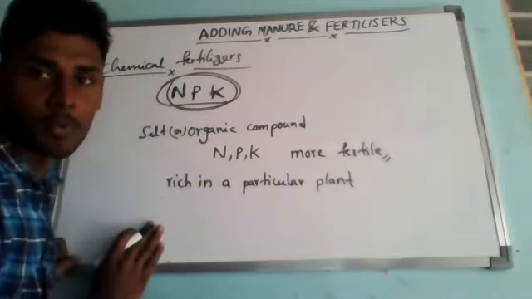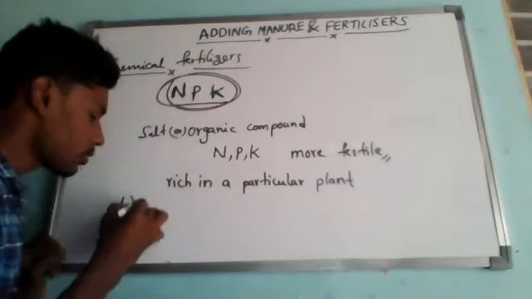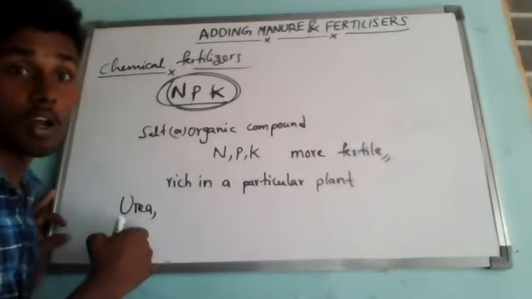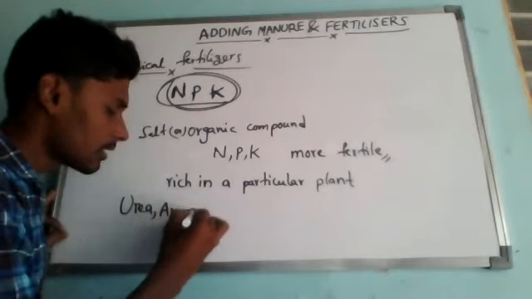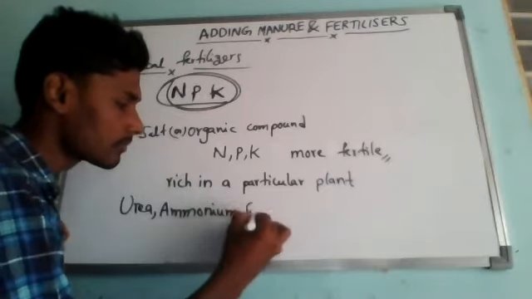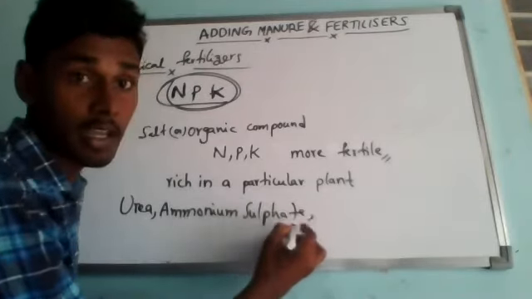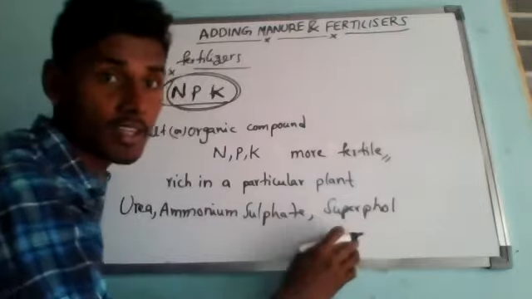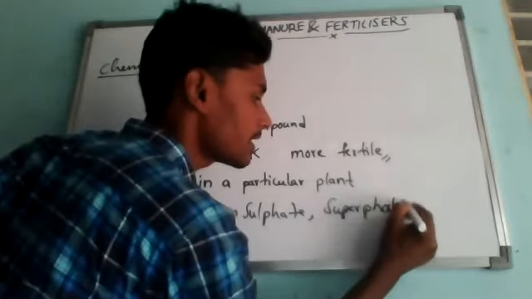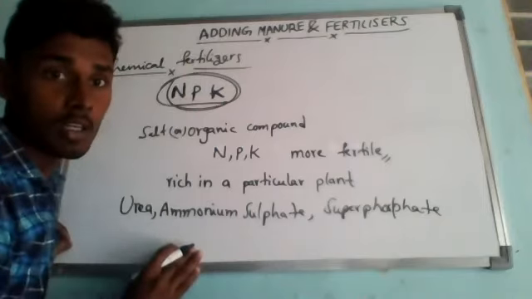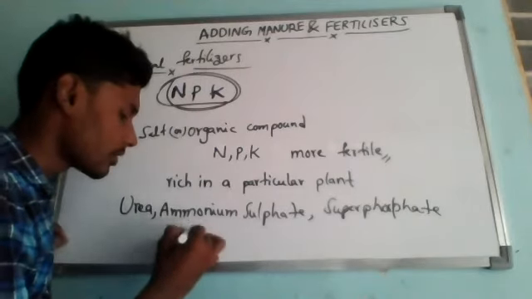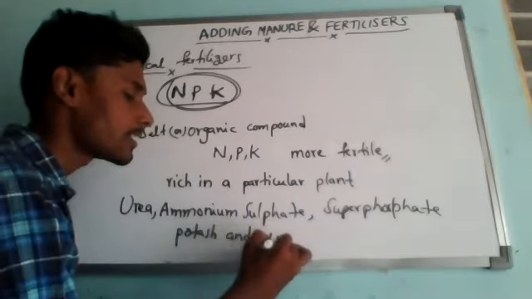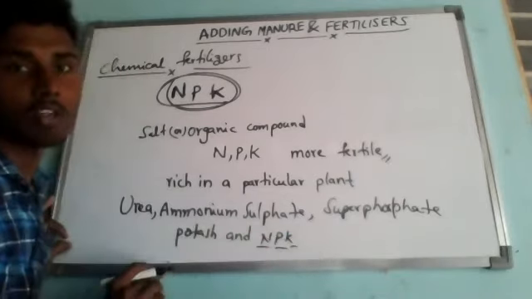Some examples of fertilizers you can take are urea. Urea is a well-known chemical fertilizer which most farmers use for crop production. Then ammonium sulfate, superphosphate, and potash, which is also a kind of chemical fertilizer. And the last one is NPK, meaning nitrogen, phosphorus, and potassium. These all are chemical fertilizers.